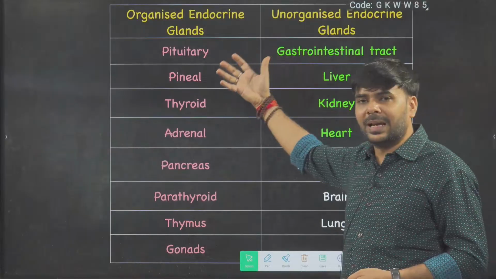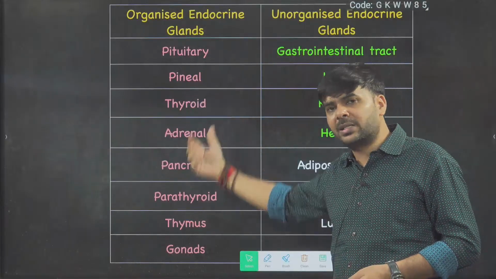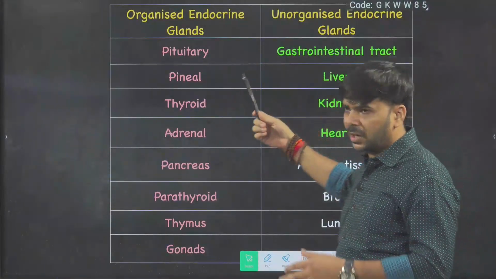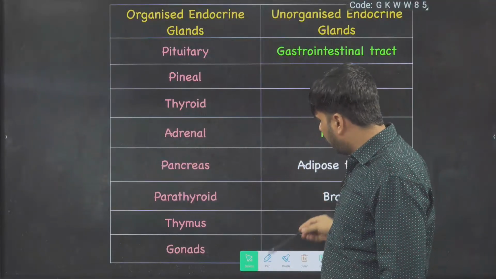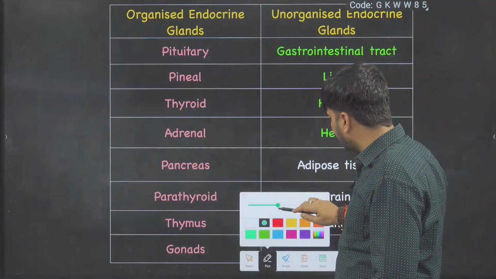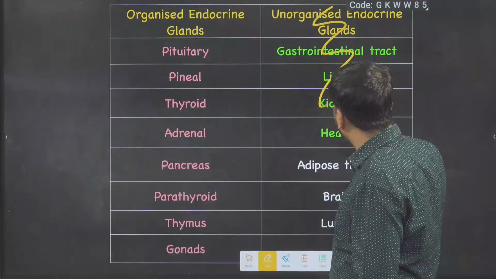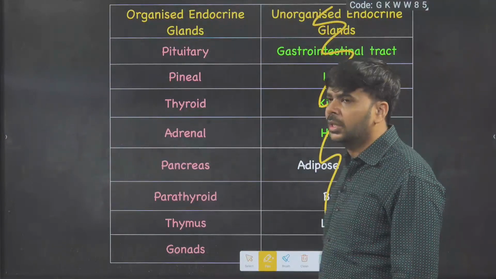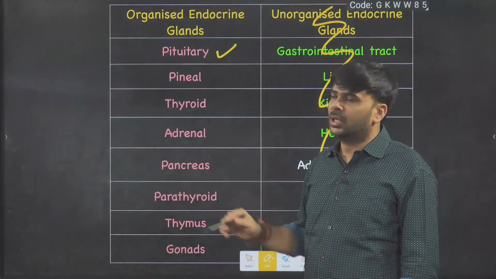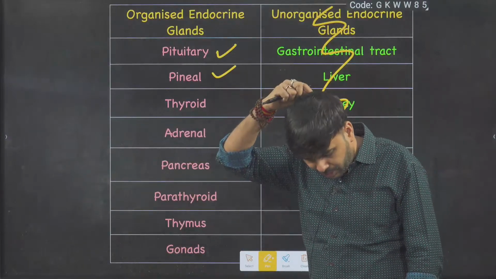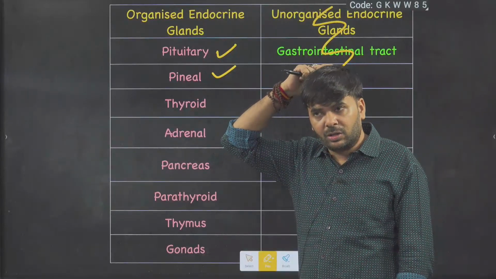What endocrine glands, or hormone-secreting glands, are there in our body? First I'll classify them. You can omit this one from your understanding for now; we'll discuss it in the main class. First focus here. Pituitary, all of you know. The pineal is also present on top of your brain.